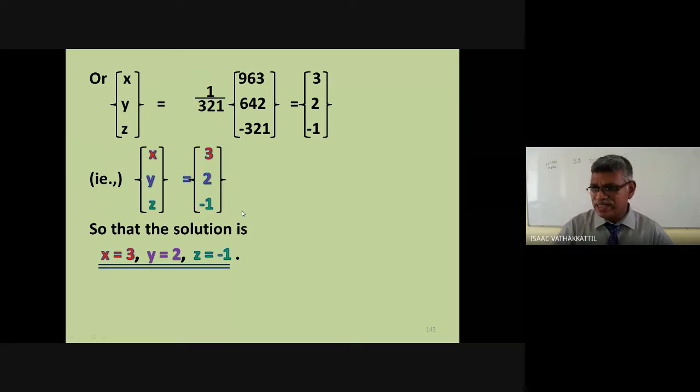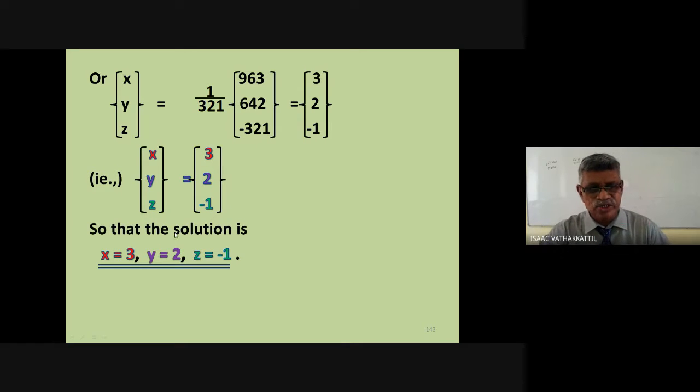Unique solution X equal to A inverse B, where A inverse is 1 by determinant A into adjoint of A. What is adjoint of A? Transpose of the cofactor matrix. Don't mess up with that. How to write adjoint of A? Take the cofactors of each element row wise, then put them in columns to get the adjoint. Otherwise, you separately find the cofactor matrix and transpose. Somehow you have to do it with no error there.